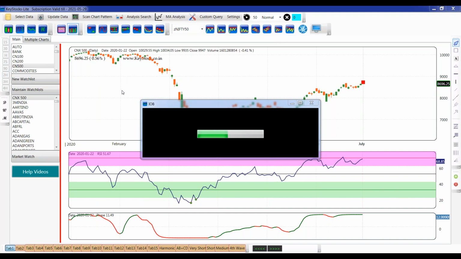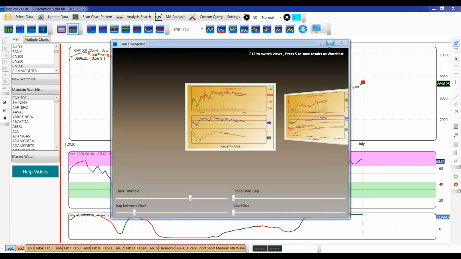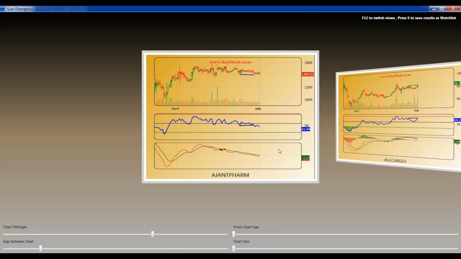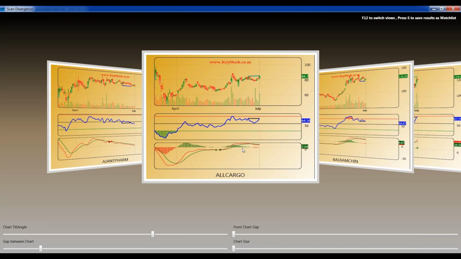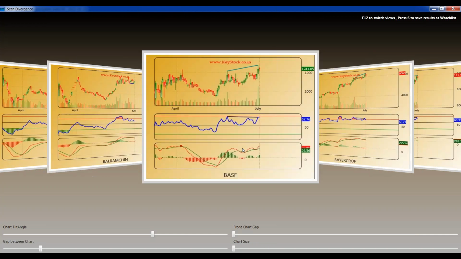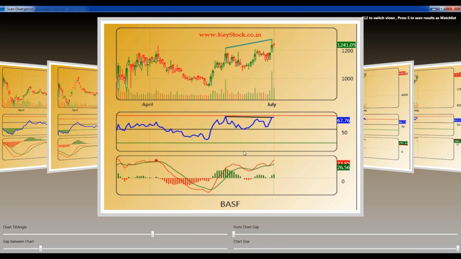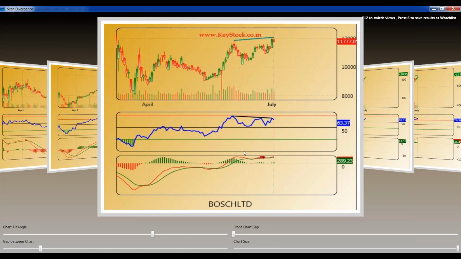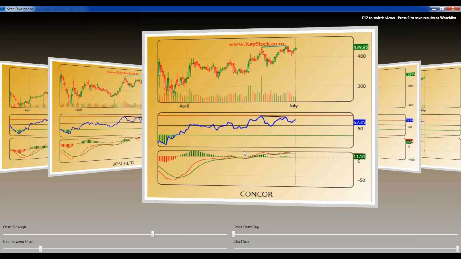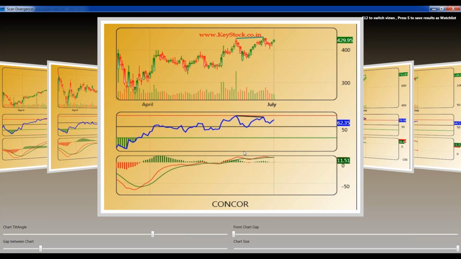Yeah, software is good. You can use that. But what I would suggest is that if you have newly started in the market and you don't understand manual scanning, it will be difficult for you to directly jump into the software. So these are several stocks in which there is a divergence. Let me increase the chart size. These are several stocks where there is a divergence, but divergence is not the only parameter on the basis of which you will be selling or buying.